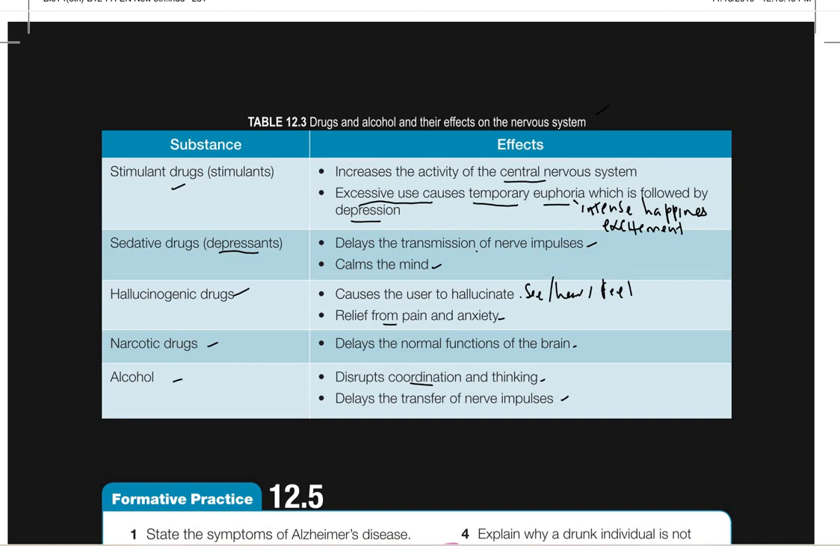Sometimes the question gives you the effects and asks you to identify the substance, or gives the substance and you have to identify the effects. Some of the effects are quite similar, for example, delaying the transmission of impulses occurs in both sedative drugs and alcohol. Hallucination is for hallucinogenic drugs, for example. So that's all for the effects of drugs and alcohol on the nervous system.